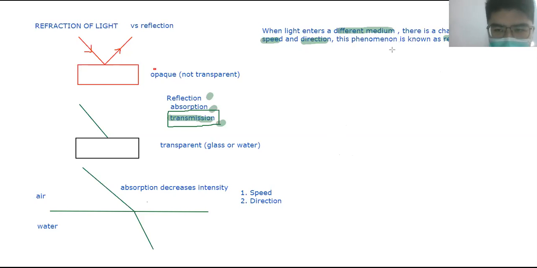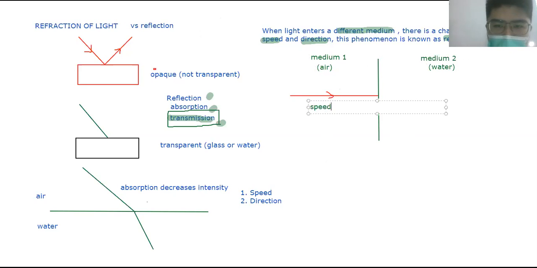Now let me give you a scenario here. Let's draw a boundary. The left side is medium 1, and the right side is medium 2. Think of medium 1 as, let's pick any medium, air. Medium 2 is, let's take the same one, water. Now the incident ray, the incoming ray, strikes the boundary. Initially it is moving at a certain speed, right? We call it speed 1.